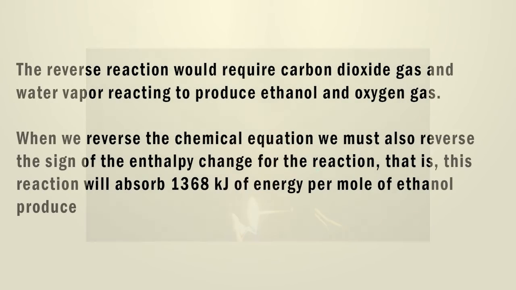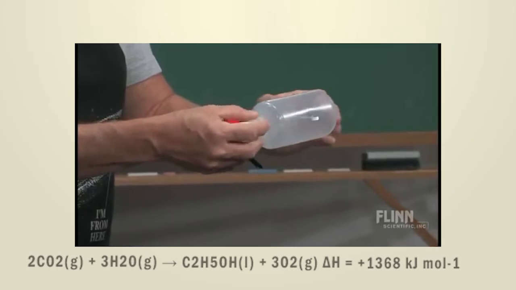If the forward reaction is spontaneous, does that mean the reverse reaction is non-spontaneous? The reverse reaction would require carbon dioxide gas and water vapor reacting to produce ethanol and oxygen gas. When we reverse the chemical equation, we must also reverse the sign of the enthalpy change for the reaction. That is, this reaction will absorb 1368 kilojoules of energy per mole of ethanol produced. And this reaction is not spontaneous.